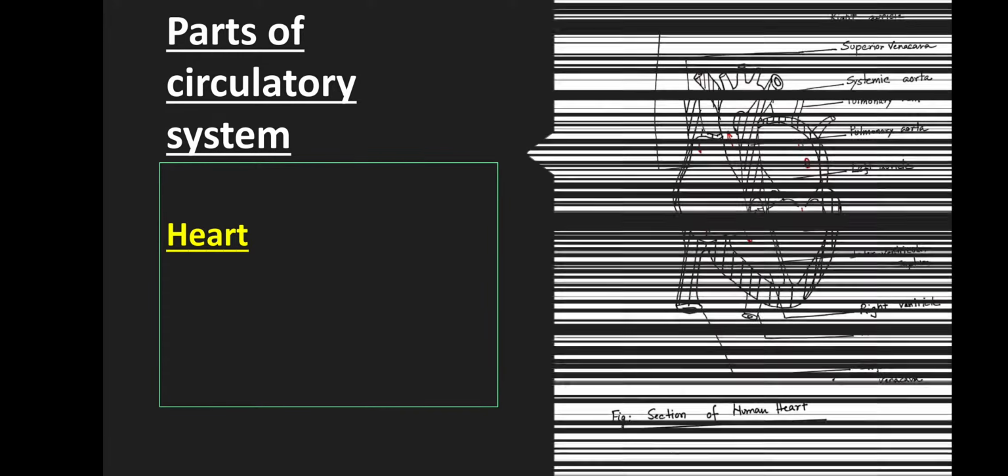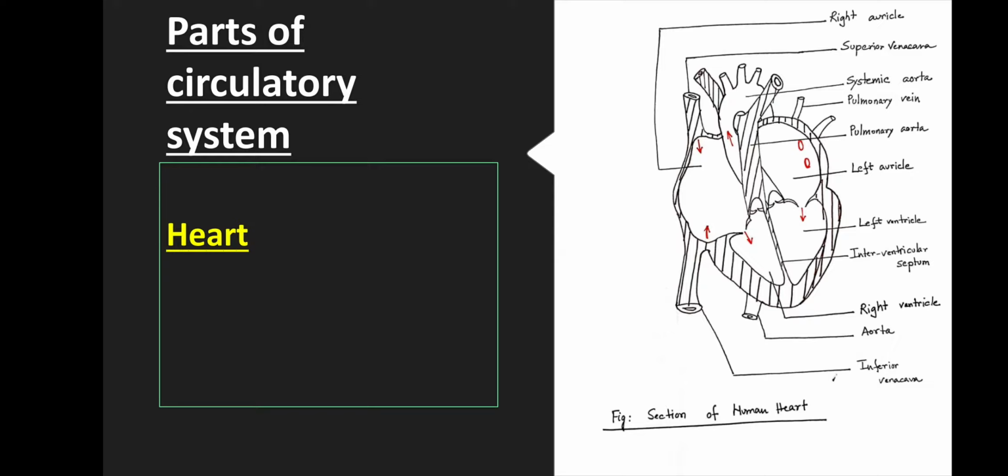What are the parts of the circulatory system? First comes the heart. The heart is a muscular organ formed of cardiac muscles. Heart is as small as to fit in an adult palm. The heart is a pumping organ that pumps the blood.